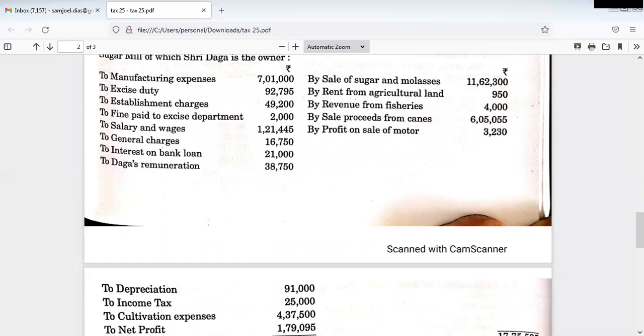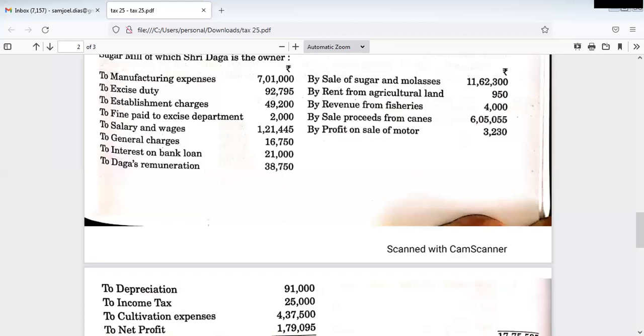And again, in order to include and exclude, we have to consider the net profit as per the books of account, and to that net profit we have to add disallowed expenditures or non-business expenditures, and we have to deduct the allowable expenditures which are not debited to the profit and loss account, and we have to deduct non-business incomes which are credited in the profit and loss account.